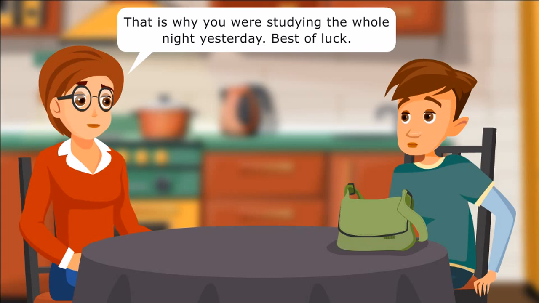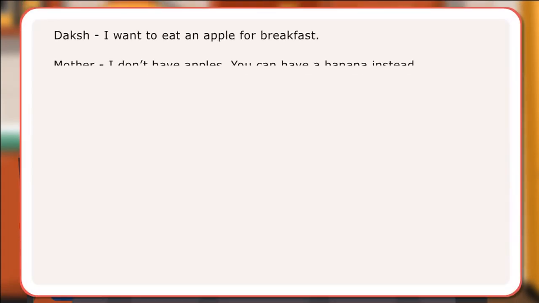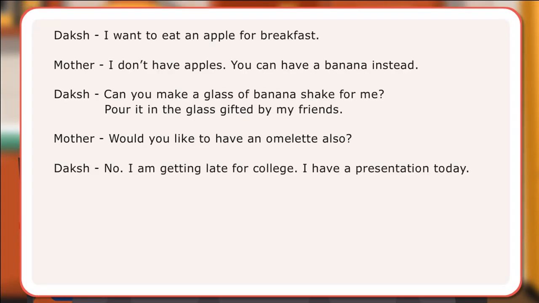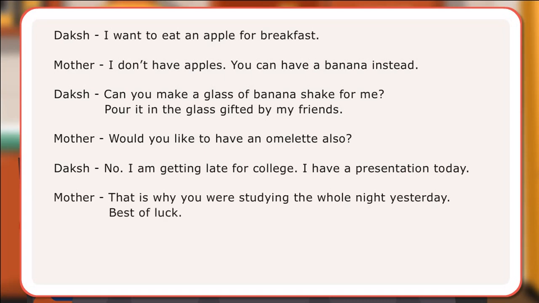Best of luck. In the dialogues, the boy and the mother have used words that give information about the nouns that follow and make it clear whether something general or specific is being mentioned. The words a, an, and the are examples of articles.